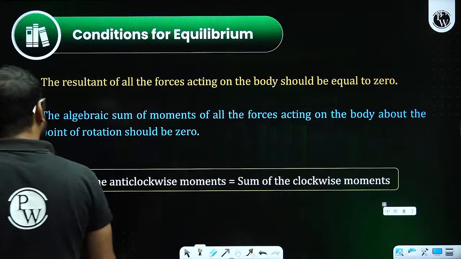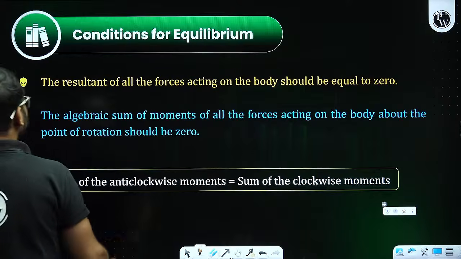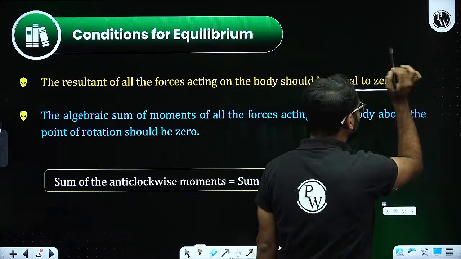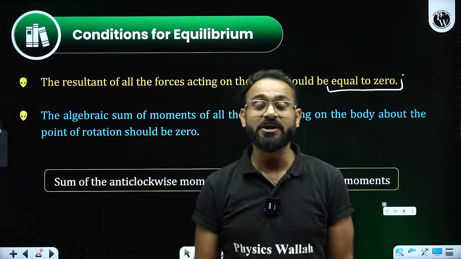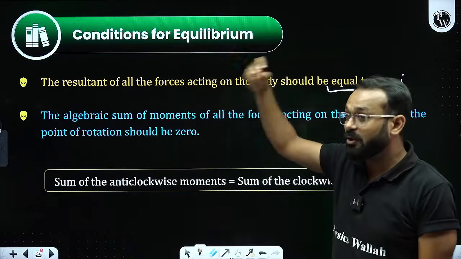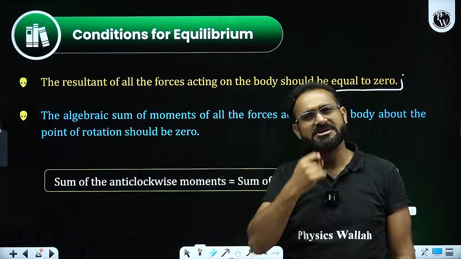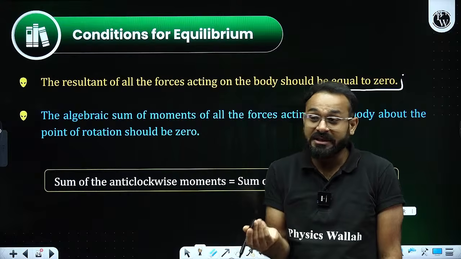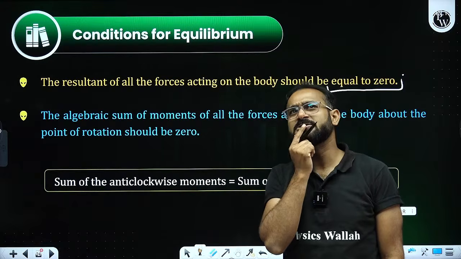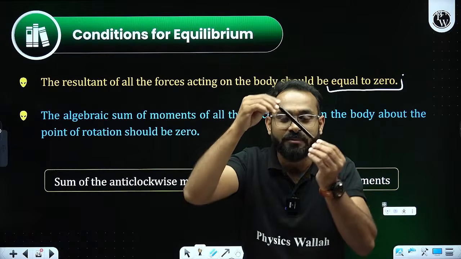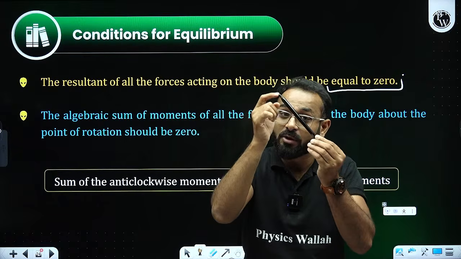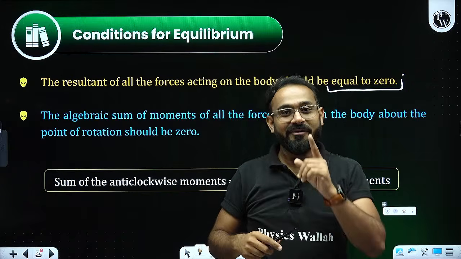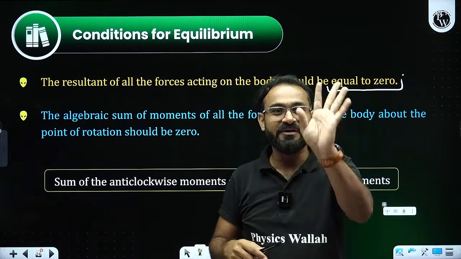Fine, sir. Talking about the conditions, what are the conditions? It says the resultant of all forces acting on the body should be equal to 0. Sir, the resultant of all the forces should be 0. How is this possible? Think about that. See, actually what happens when there is an equilibrium, one side is going anti-clockwise, the other side is going clockwise. So the moments are plus or minus. That we already understood. This is the condition that we are going to use.